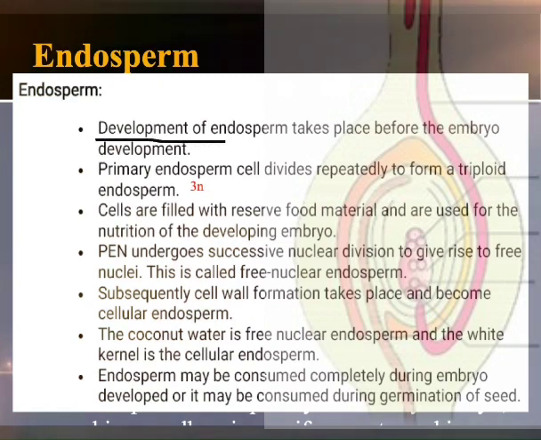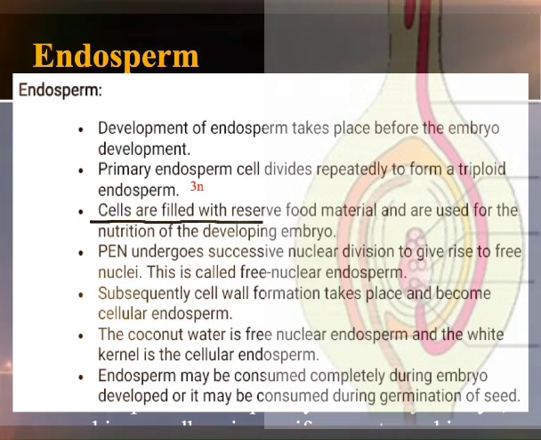Endosperm. Development of endosperm takes place before the embryo development because endosperm provides nutrition to the developing embryo. Primary endosperm cells divide repeatedly mitotically to form triploid endosperm, and primary endosperm nuclei are formed after triple fusion, the fusion of male gamete to the polar nuclei.